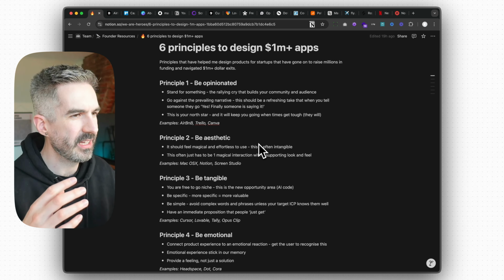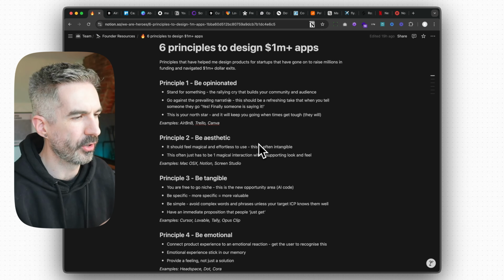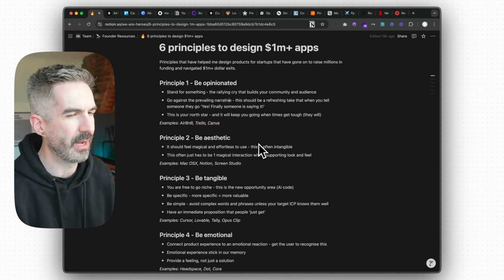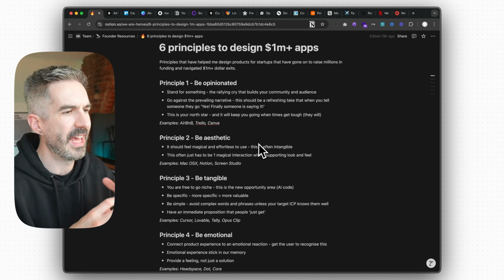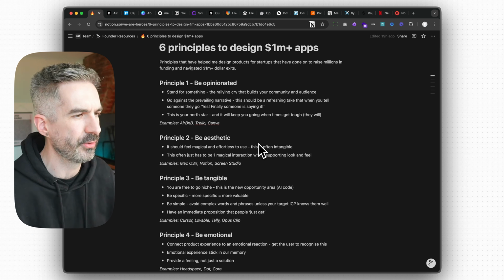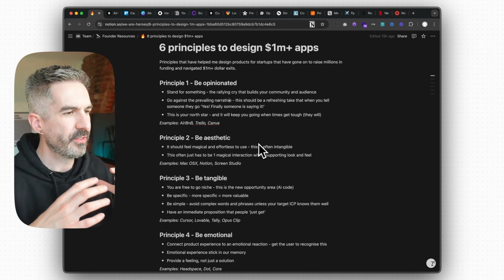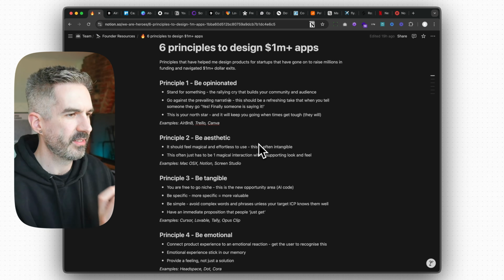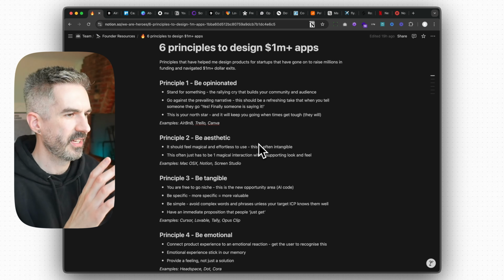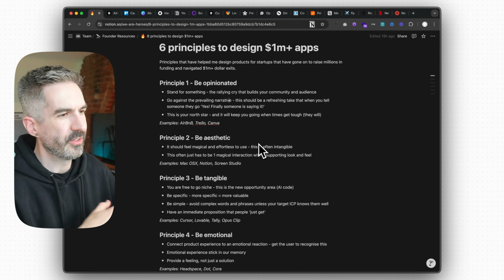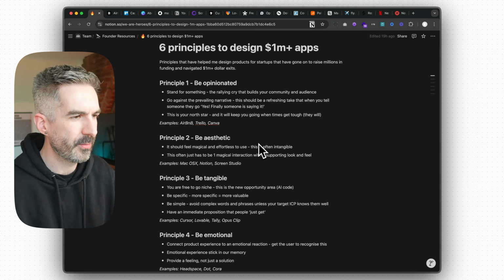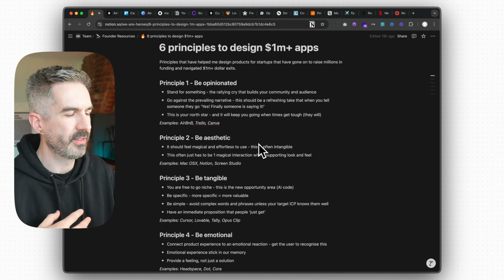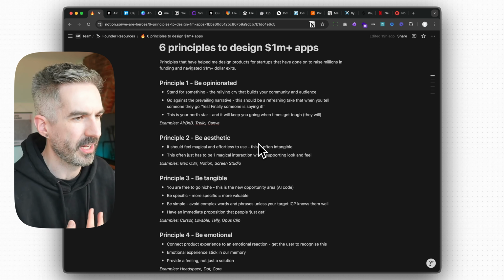And that should tie in with your opinion that you've got. So if your opinion, like Trello, for example, is that we want to be able to let people tackle their to-dos from anywhere, then the way that we can be aesthetic is to create a really slick, simple, streamlined interface that's designed for mobile, that's going to work wherever people are using it, with very quick interactions that don't require me to spend a lot of time in the product.